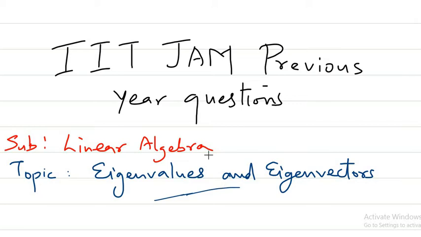So we'll be starting today basically from this section, and later on we'll move on to topics like similar matrices and diagonalization, all those things, which are in fact a very important section when you consider the IIT Jam exams.